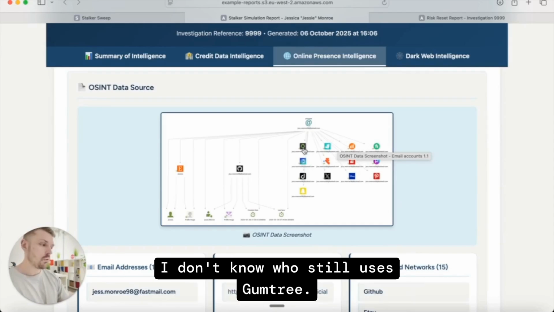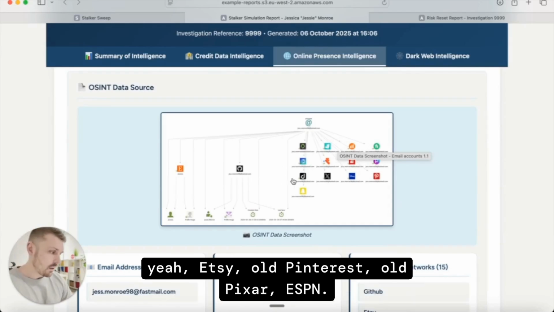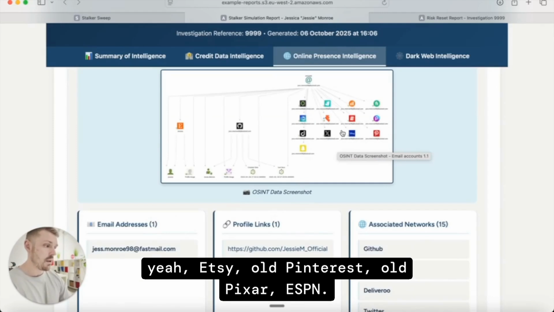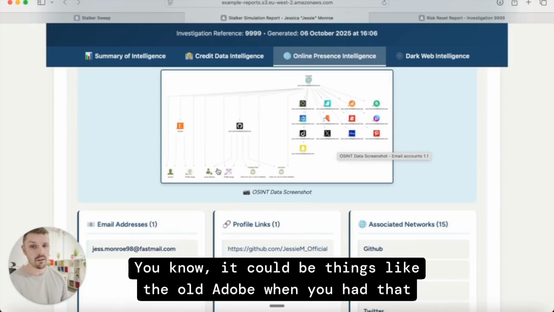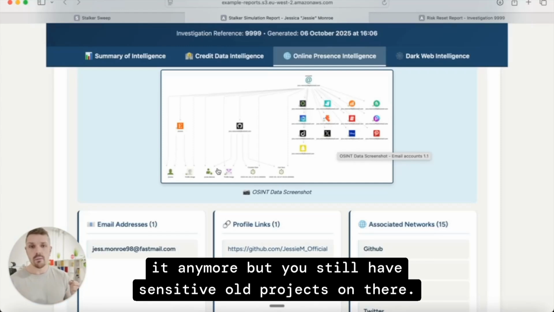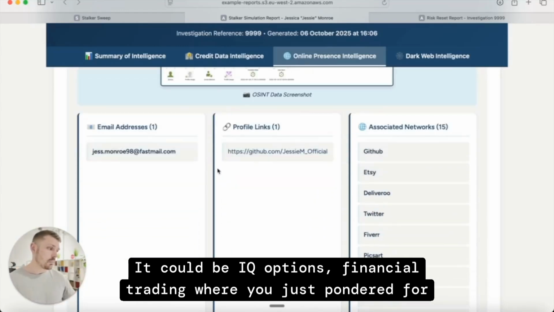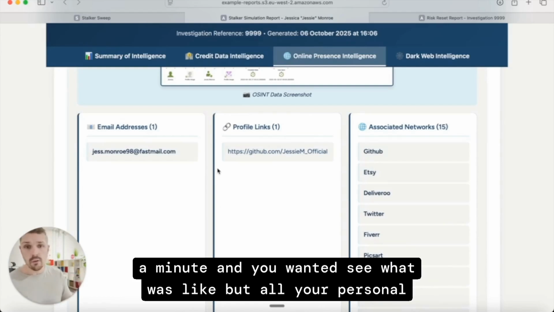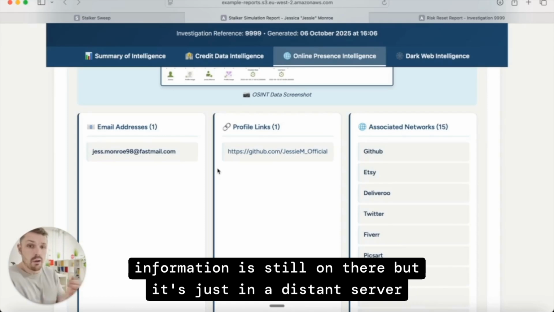I don't know who still uses Gumtree. Oh yeah, Etsy, old Pinterest, ESPN. You know, it could be things like the old Adobe when you had that creative moment and you wanted to edit your own videos, but you never use it anymore, but still have sensitive old projects on there. It could be IQ Option, financial trading, where you just pondered for a minute and wanted to see what it was like, but all your personal information is still on there, just in a distant server somewhere